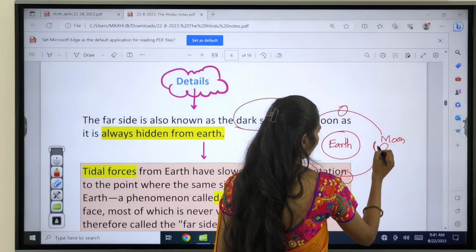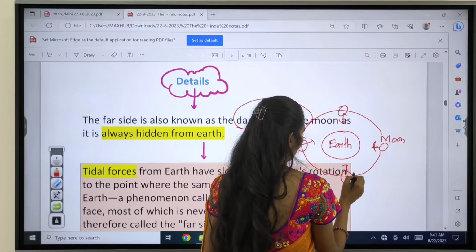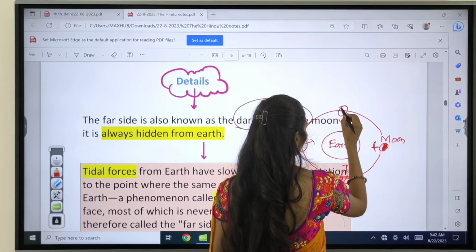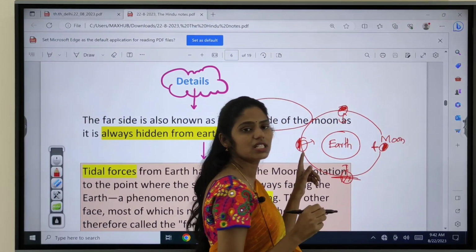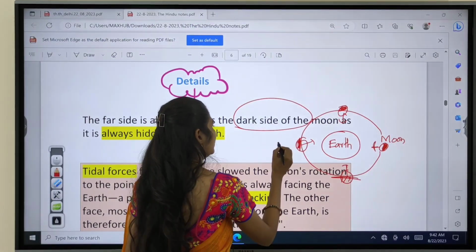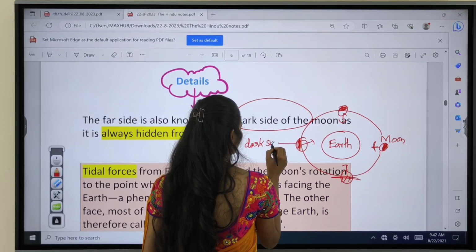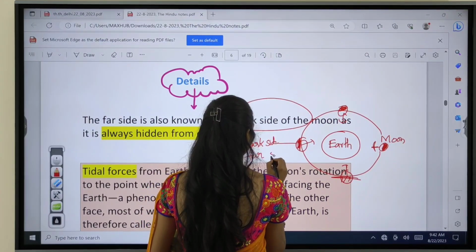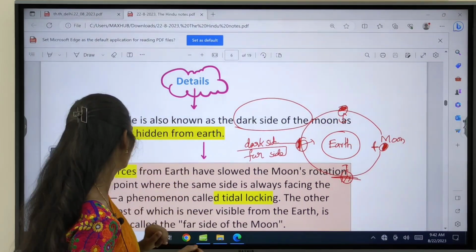Every time this part is facing towards earth, and this other half of the part is away, not at all seen from the surface of the earth. This part which is not seen from the surface of the earth is called the dark side, or the far side.